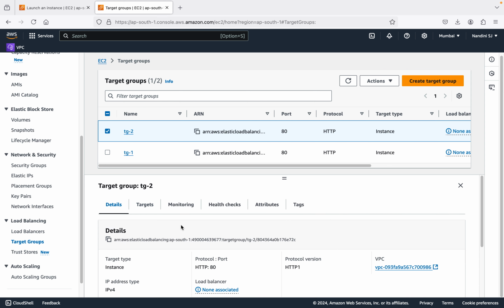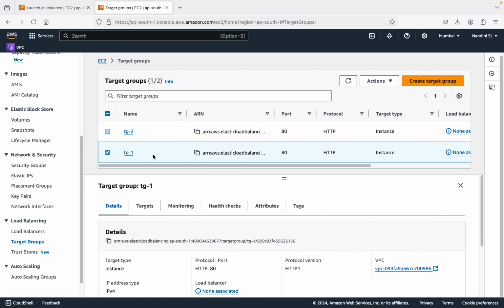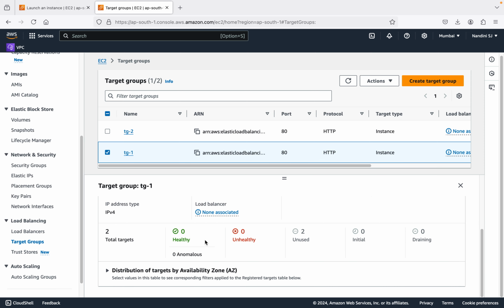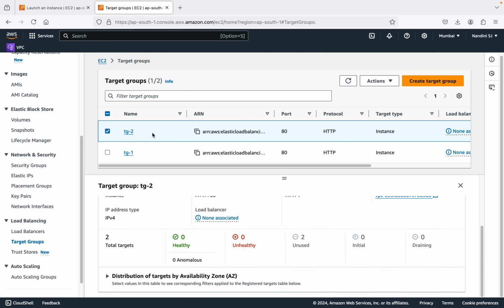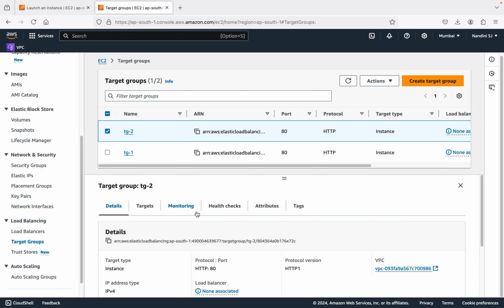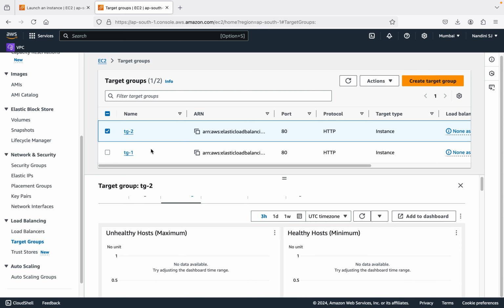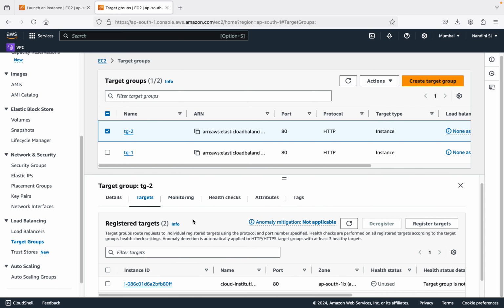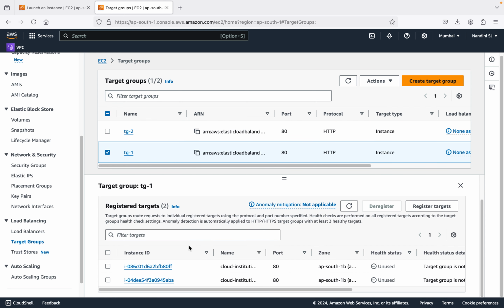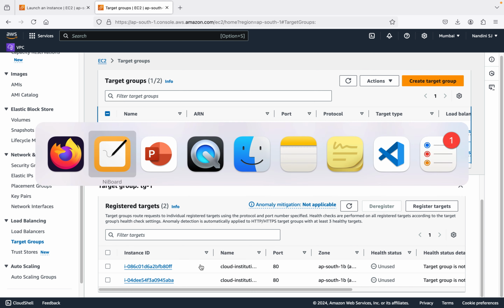If you look at the details and monitoring, you may see some differences, but in the targets you don't see any differences. All the instances are intact. So this is what it is all about.